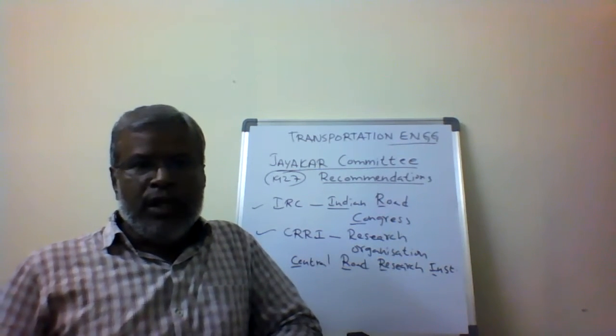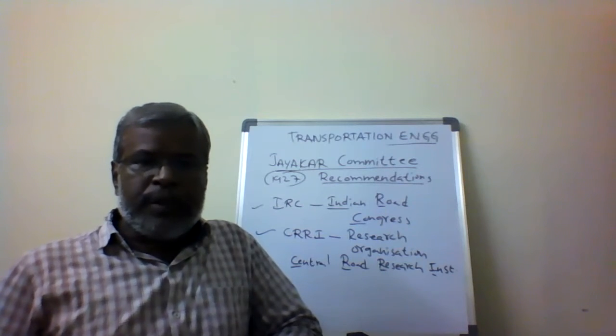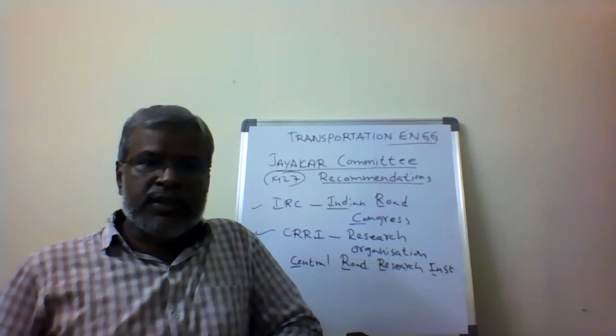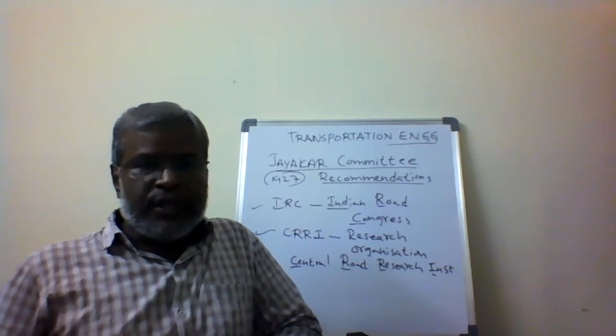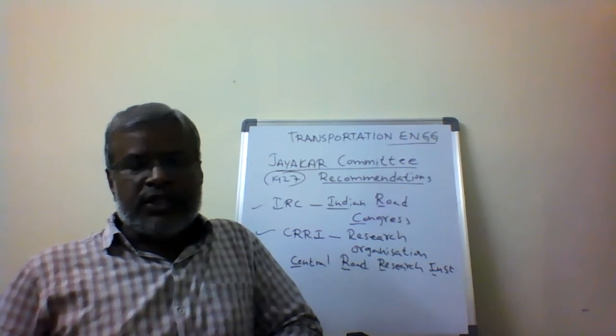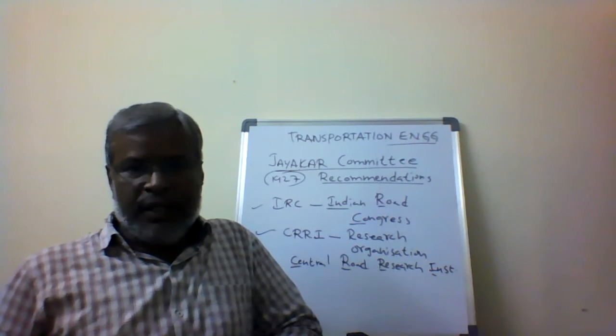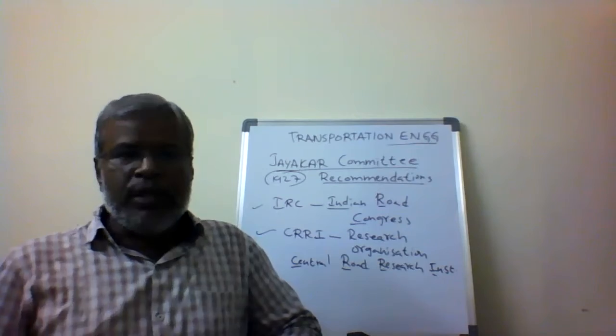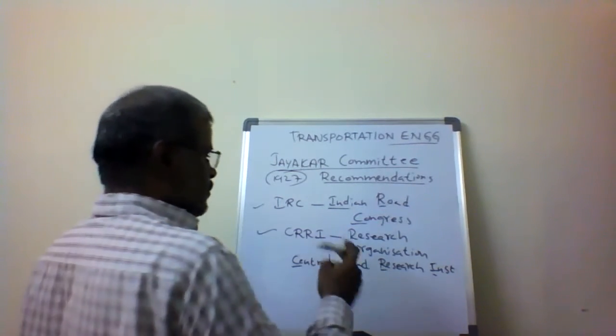In addition to that, they want to prepare the specifications or standard procedures, so first they have to do the research. Where do they have to do the research? The research is done in the Central Road Research Institute, CRRI, a research organization coming under the CSIR.